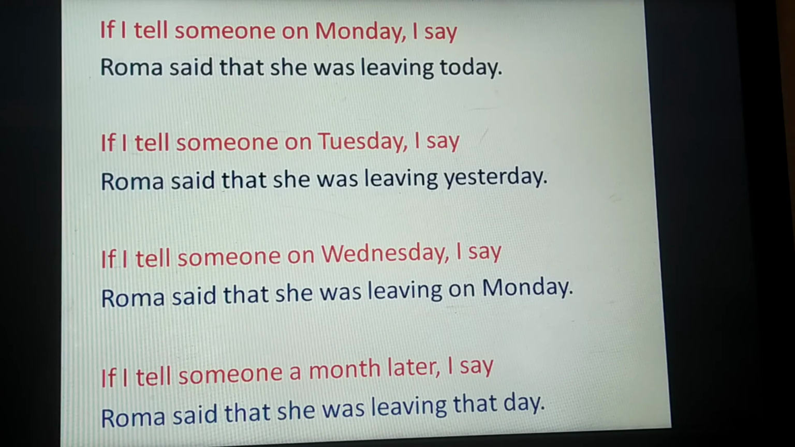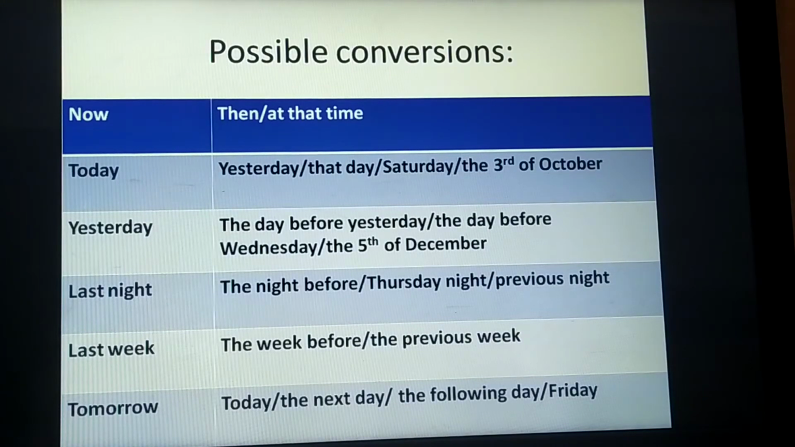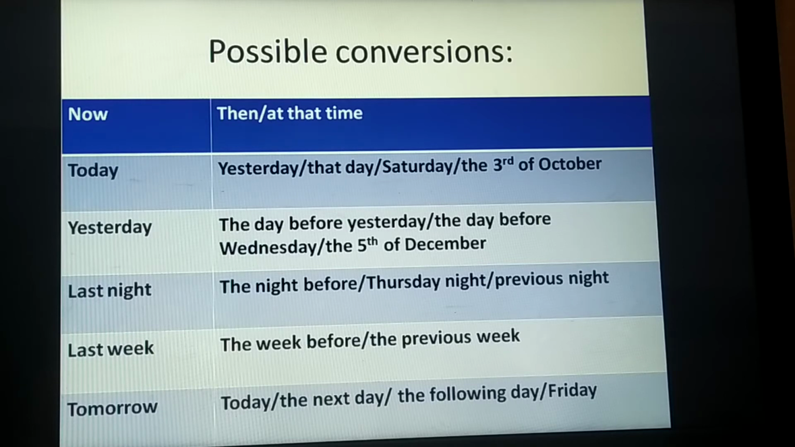Let's talk about some possible conversions. If it is now, then it becomes then or maybe at that time. Today would be yesterday, that day, Saturday, or the 3rd of October, maybe the exact date we say. Yesterday would be the day before yesterday, the day before Wednesday, or the 5th of December. Last night would be the last night before, or the night before, Thursday night, previous night.